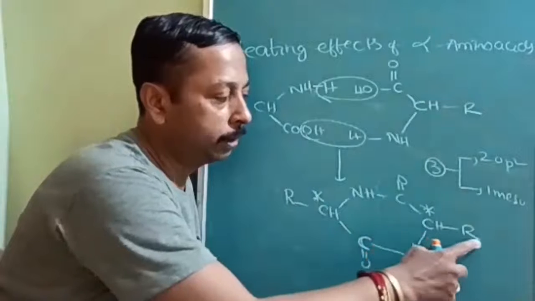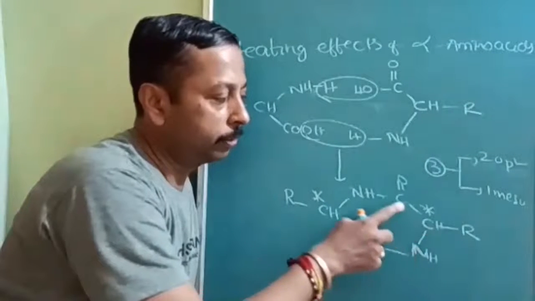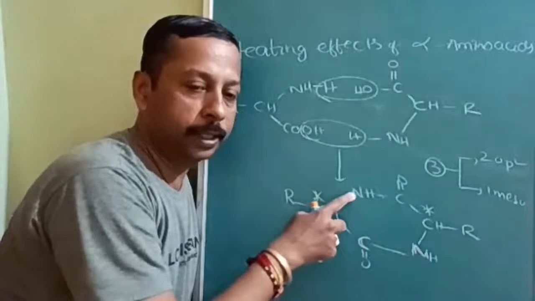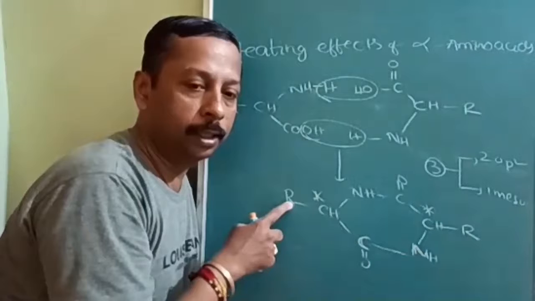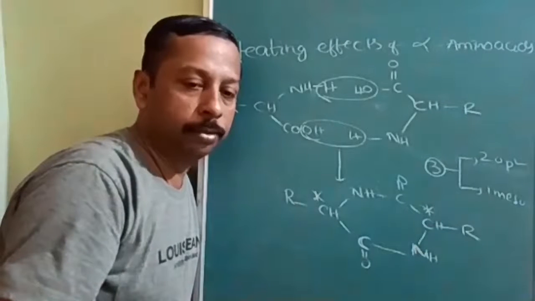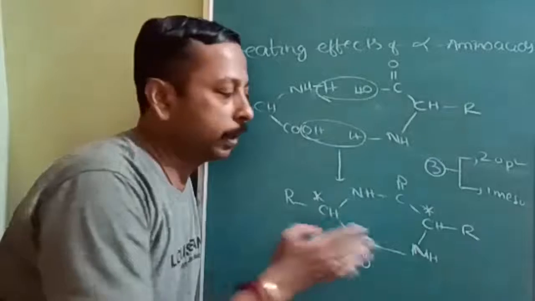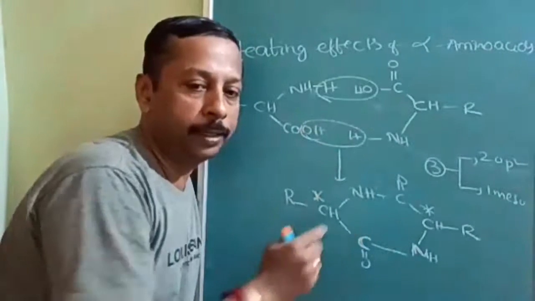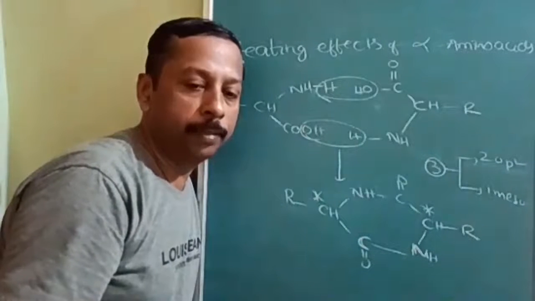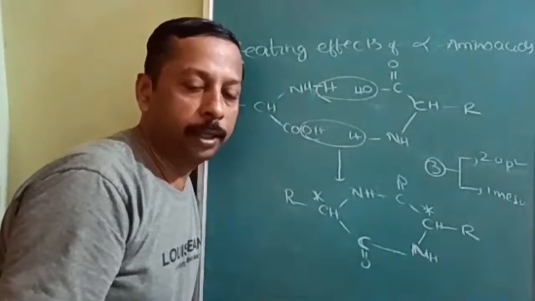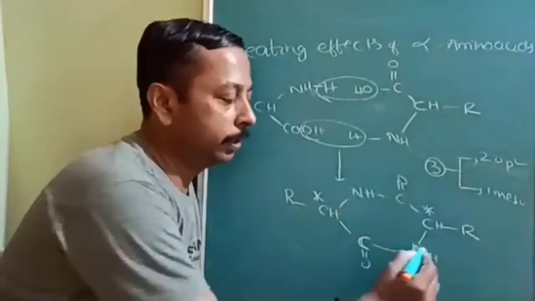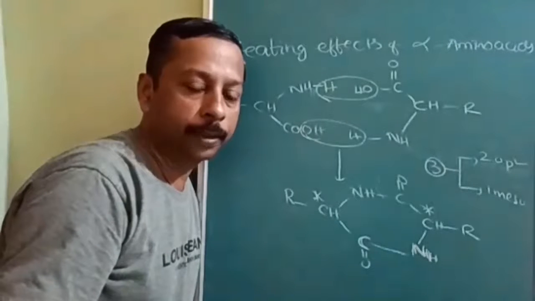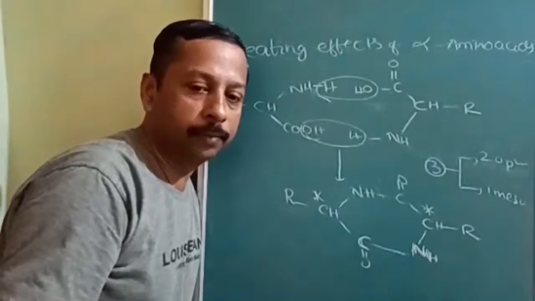See this carbon: one side alkyl group, one side hydrogen, one side CO, another side NH. Same way this carbon also: one side NH, another side CO, another side R. So like this, you should be able to combine different topics: isomer topic, heating effect of carboxylic acid, preparation of amides, optical centers and meso compounds. Combination you should be able to make out. Unless you prepare in that direction, it is very difficult. Don't expect one reaction, one product, one concept.